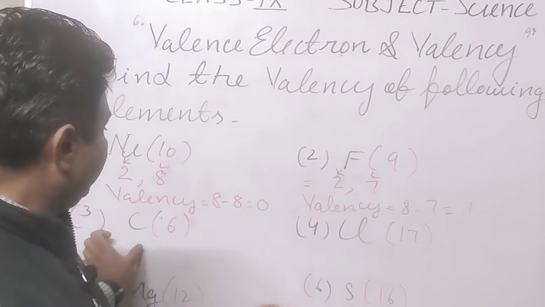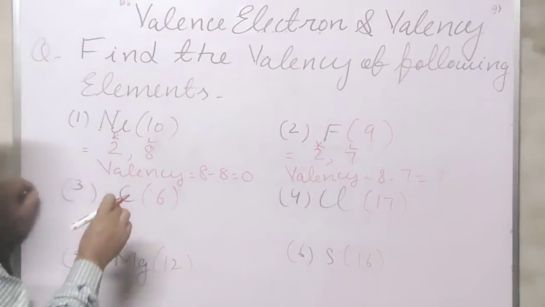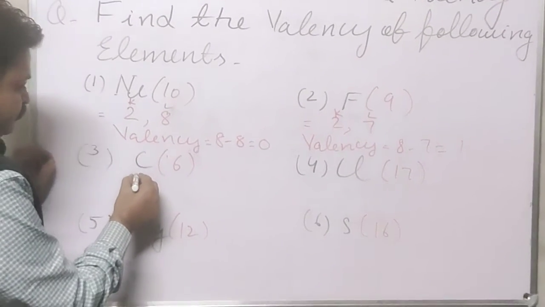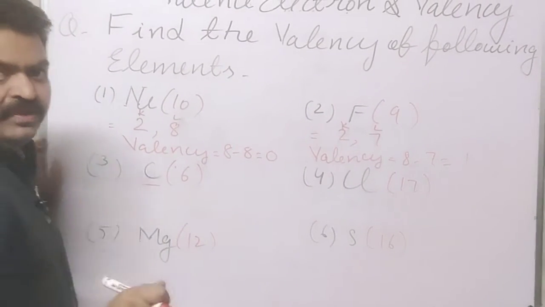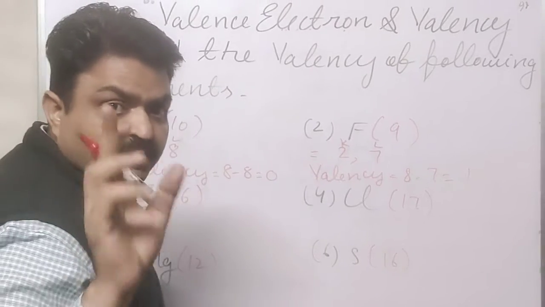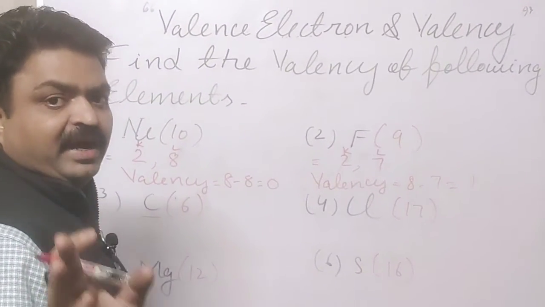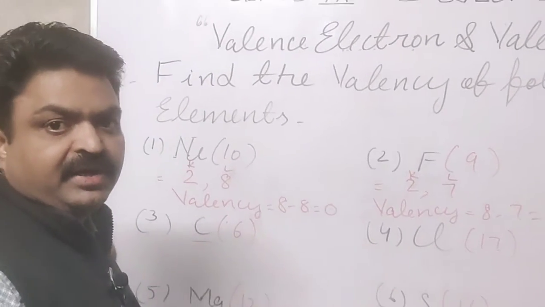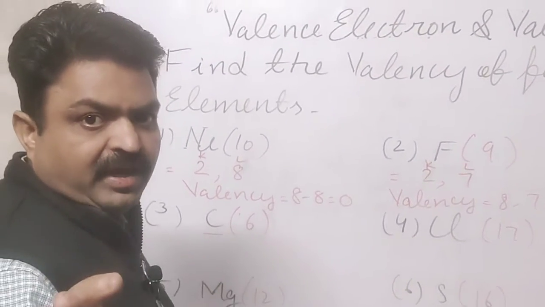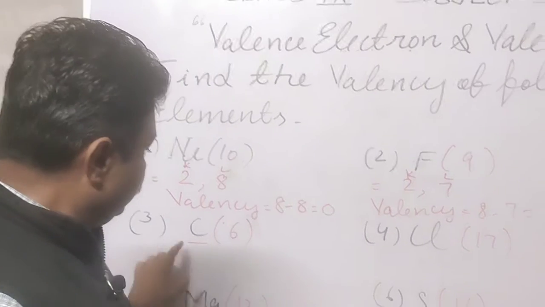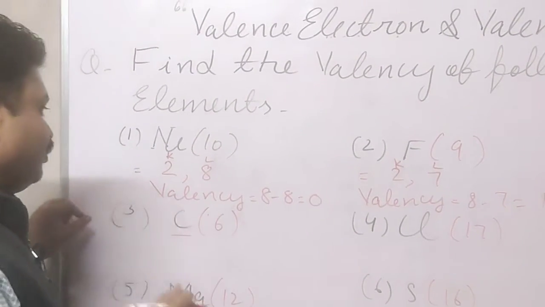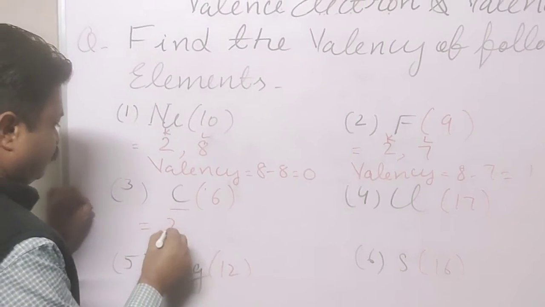Now we come to the next, and it is the most important element, student. It is carbon. Generally, all living organisms have carbon in them, and the study of carbon-containing compounds is known as organic chemistry, student. So the carbon electronic configuration is 2, 4.